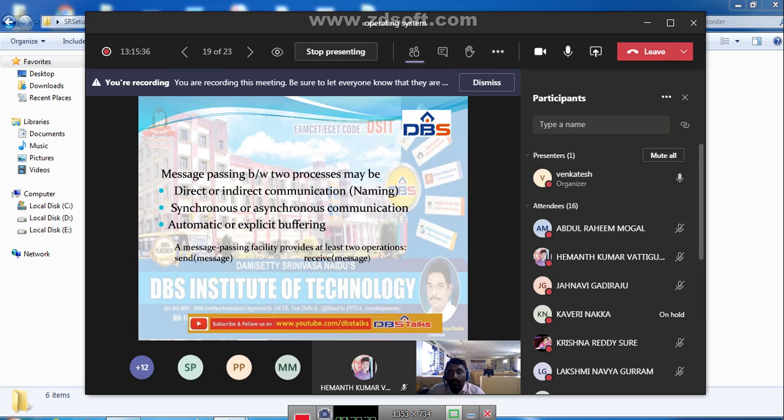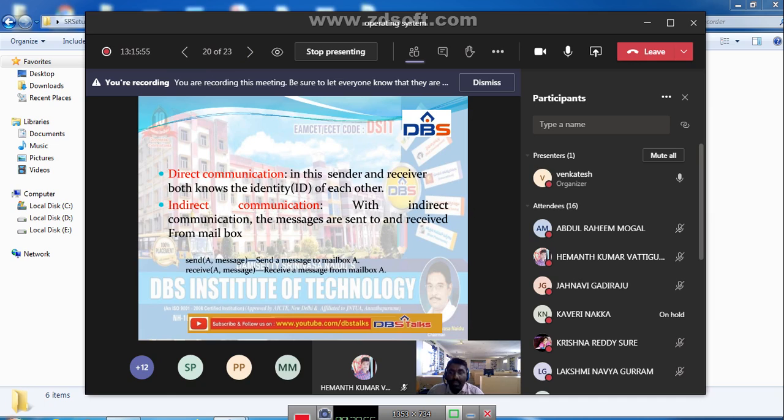If we want to perform message passing between two processes, it may require three types of communication: direct or indirect, synchronous or asynchronous, and automatic or explicit buffering. What is meant by direct communication? In direct communication, the sender and receiver both know the identifier of each other.